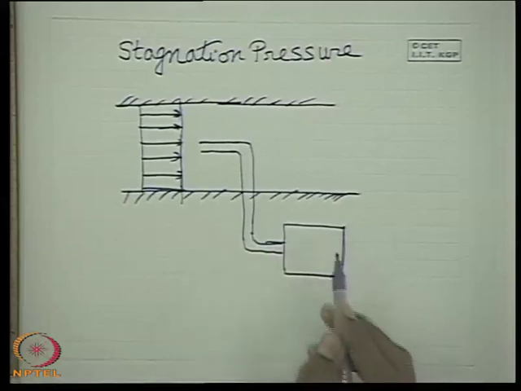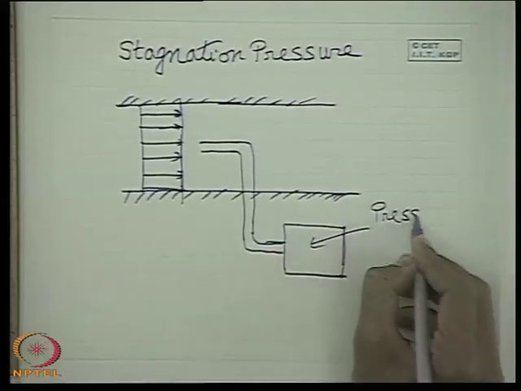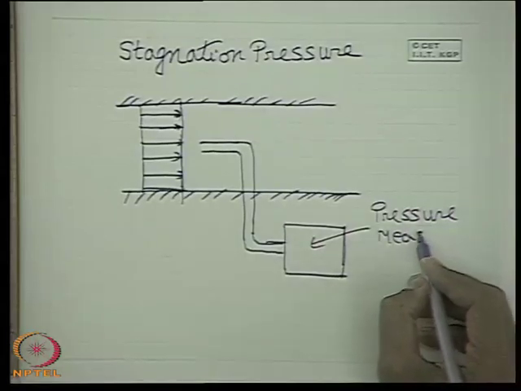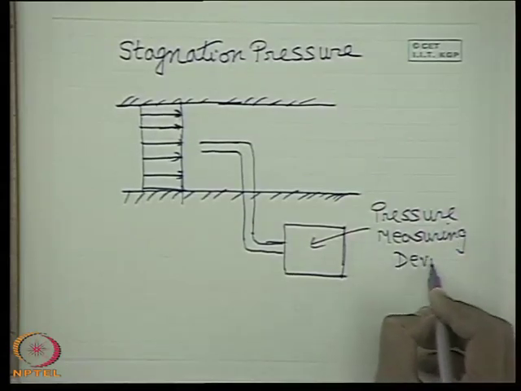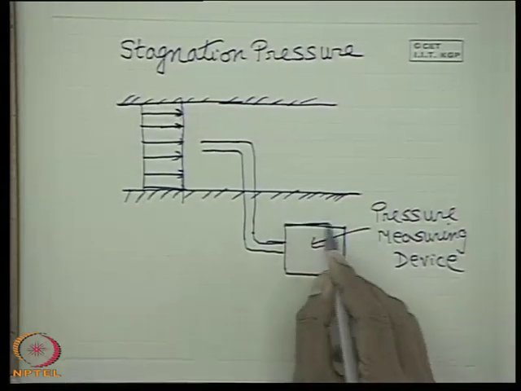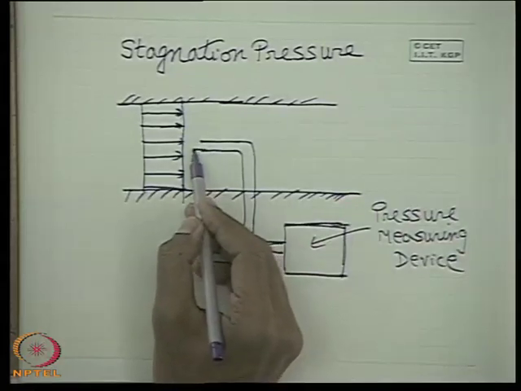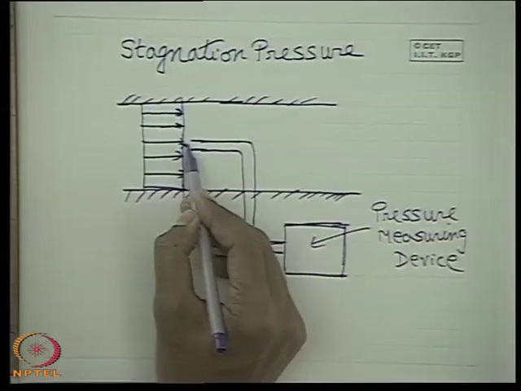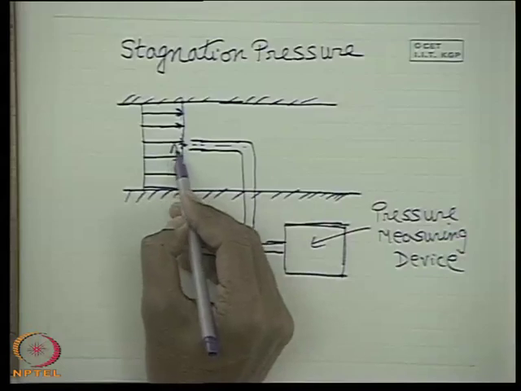This may be anything, a manometer, a piezometer, or any other pressure measuring device. It is not very important for us to go into detail of the pressure measuring device. Now the fluid at any point here, if you consider a point parallel to the axis, this is a very short tube. Let me consider point A.